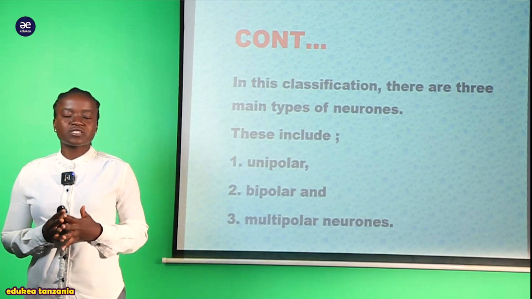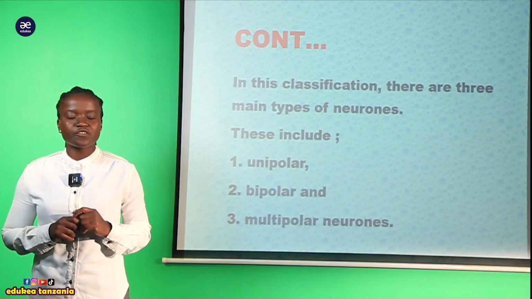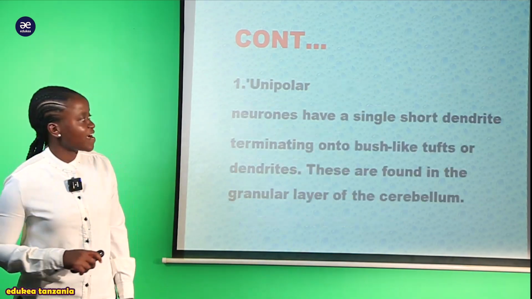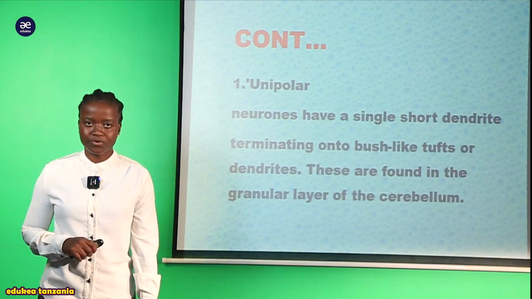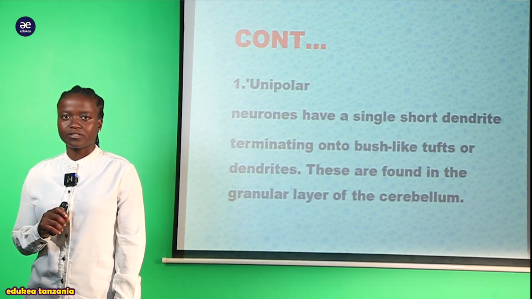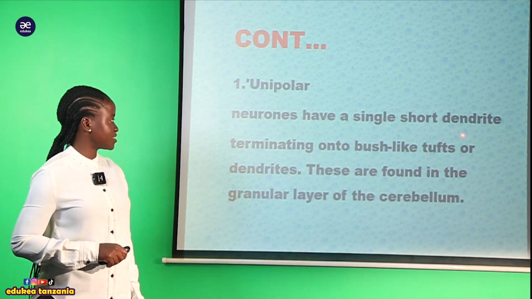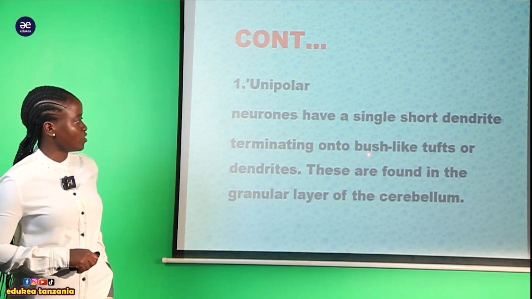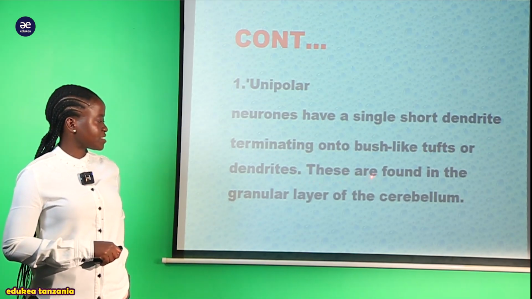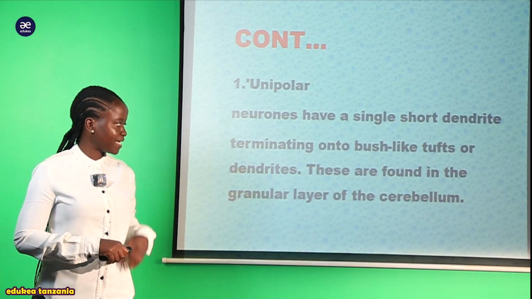So now we are going to look at the first type of neuron based on the number of dendrites from the cell body or from the soma. The first one is called the unipolar neurons. So we have to know what this unipolar neuron is. Here we are saying that unipolar neurons have a single short dendrite terminating onto bush-like tufts of dendrites. These are found in the granular cells of the cerebrum or cerebellum.